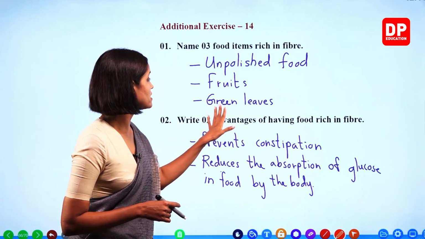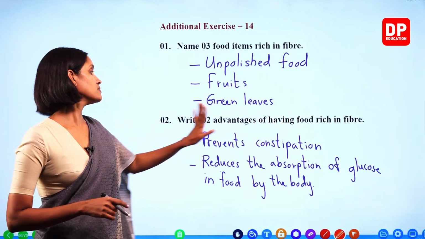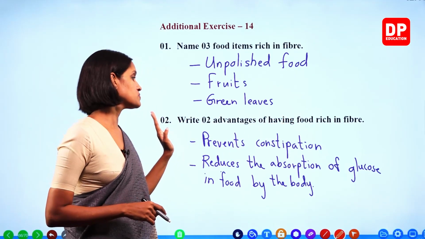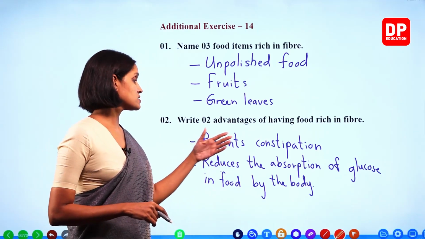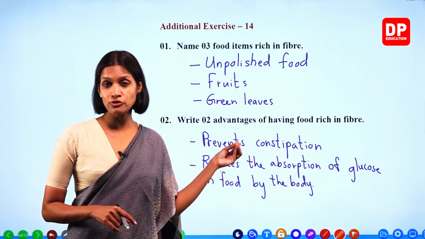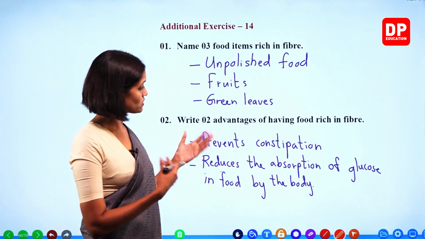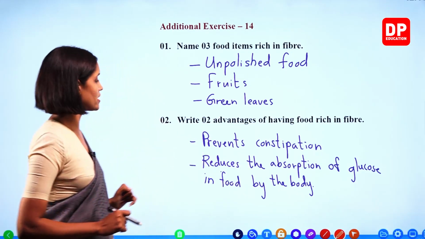So write two advantages of having food rich in fiber: prevents constipation, reduces the absorption of glucose in food by the body, and reduces the absorption of fats present in food by the body. Right, children? You can write that as well. We'll move on to the next.